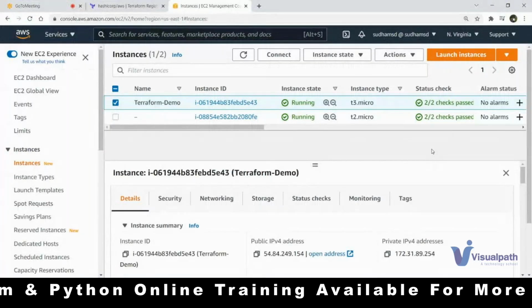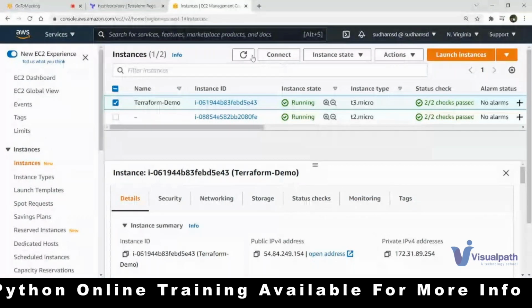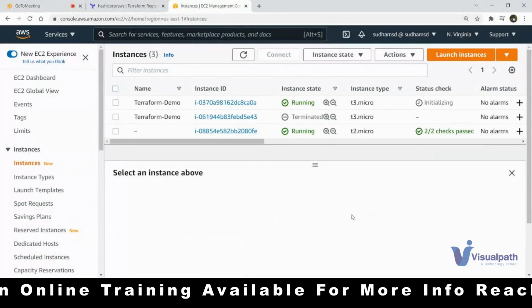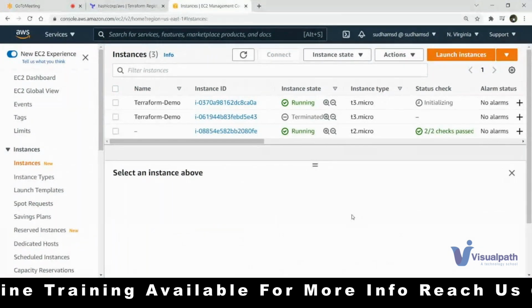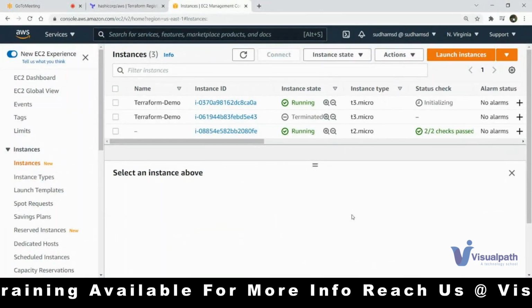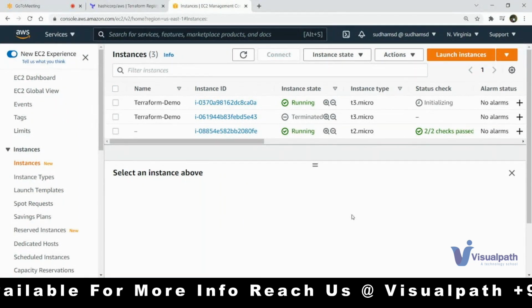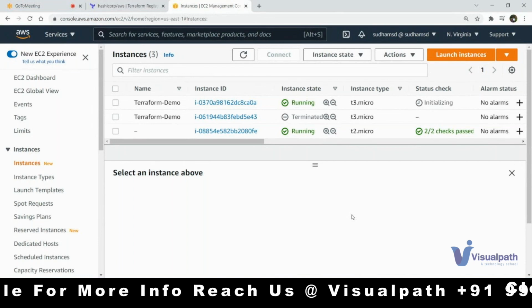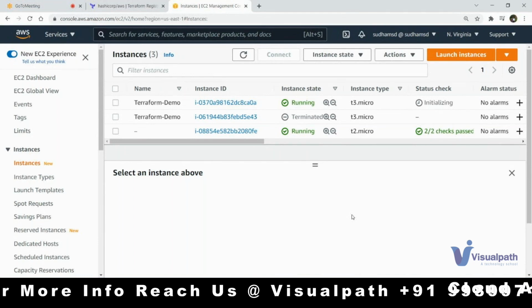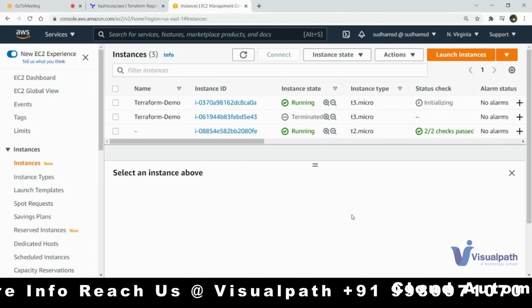Python come in picture here? Yeah, Python is the next level. Okay, next level. Once we learn this, using the DSL language of Terraform, then we will use Python Boto3, or we will use some CDK and all, to create the infrastructure on the target provider like AWS, Azure, and all. That is related to coding.